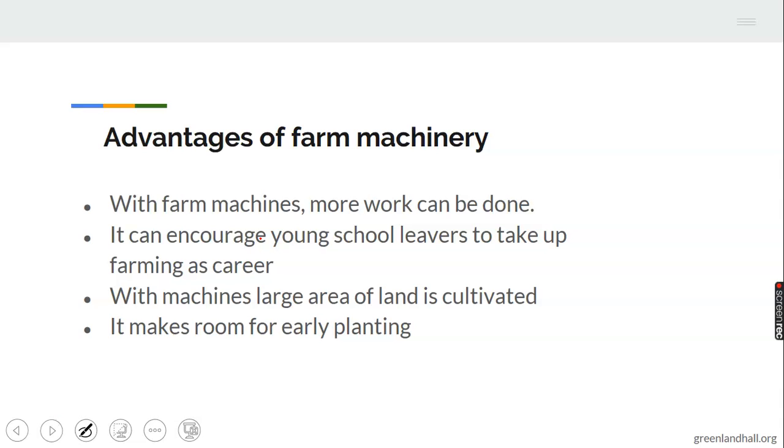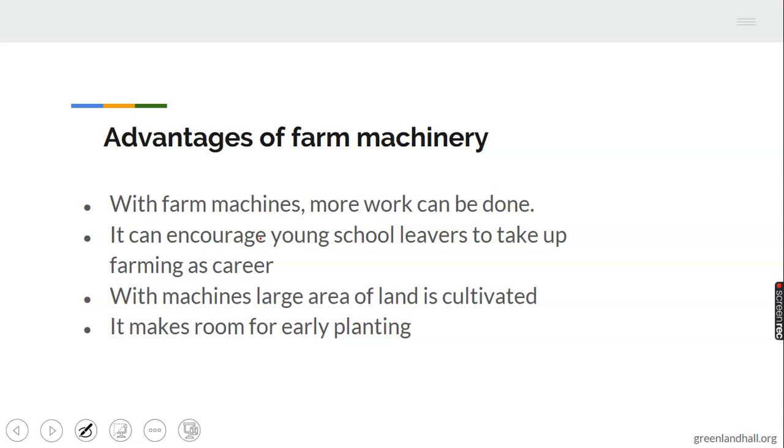Manually, the farmer can spend 20 days, but with the use of a farm machine, within 2 days the farmer can complete the work when making use of a tractor, even carrying out ridging as well. A farmer that can clear a farmland within 12 to 20 days can do it within 2 days with the use of machine. So it makes work faster.